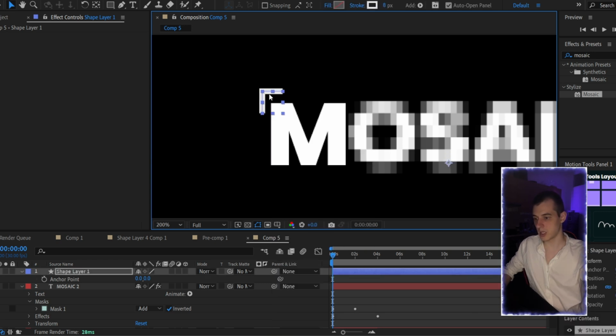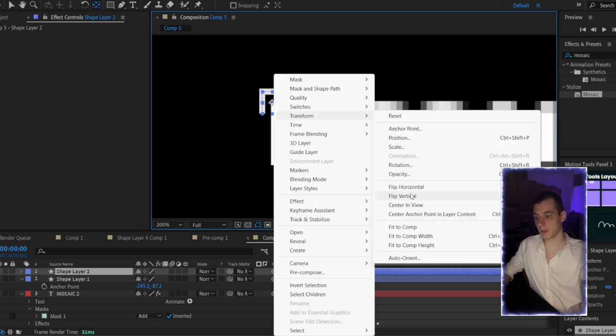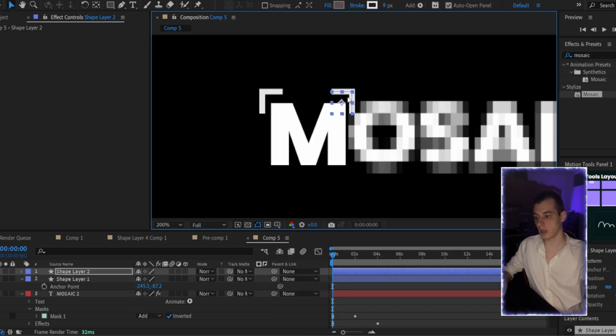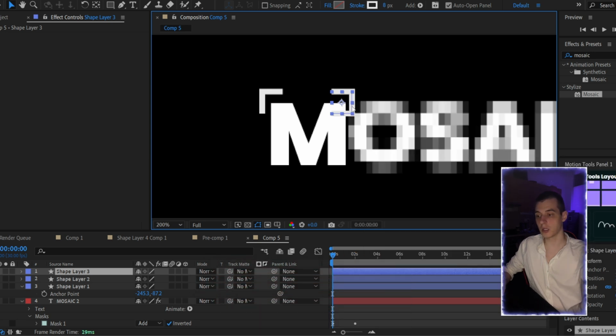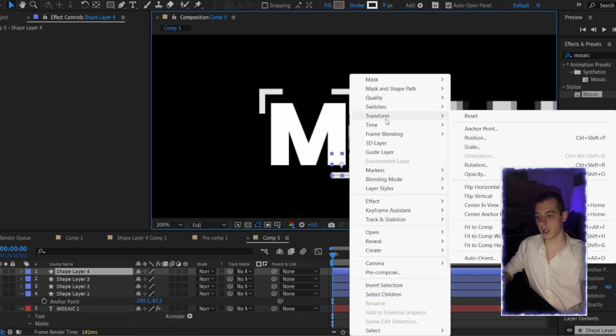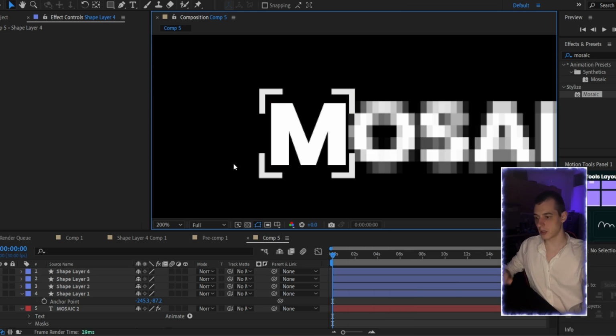Let's place it somewhere here. I'm going also to set the anchor point to the middle here. I just need to press Control here, and here just double click on this icon. Okay, the next step, we are going to duplicate it, transform, flip horizontal, and let's move it here. Duplicate one more time, transform, flip, and this time vertical. So we are going to set it here, and guys, one more time, flip horizontal, and drag it here. So maybe it's not perfect, but I think it is okay.